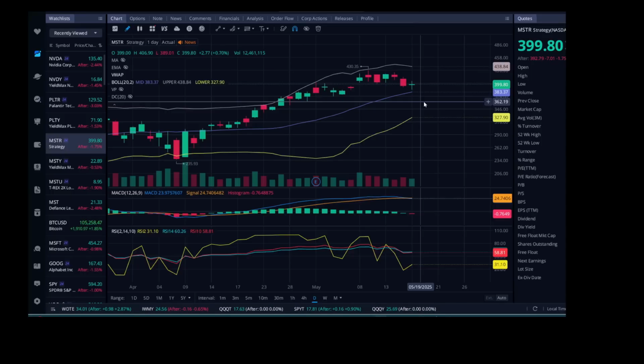Now, of course, that is not financial advice. That is just what I'm looking at and where I'm looking at to purchase my shares. But let's just go ahead and check out MSTY.